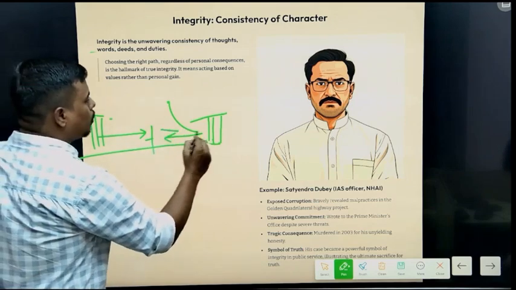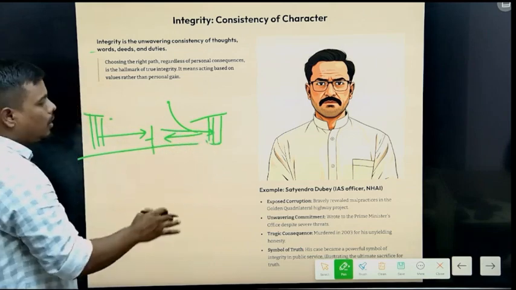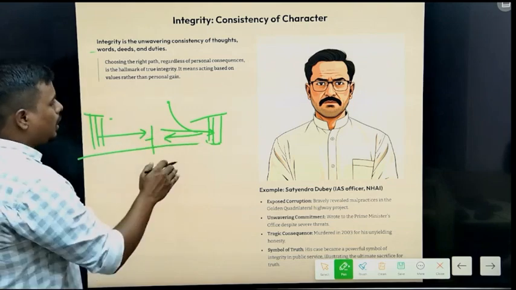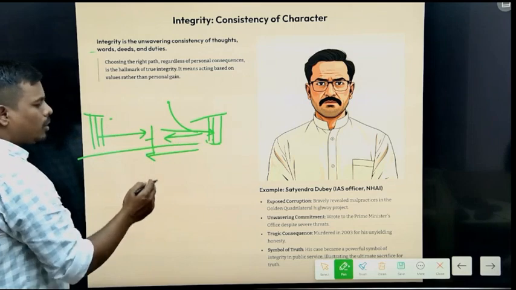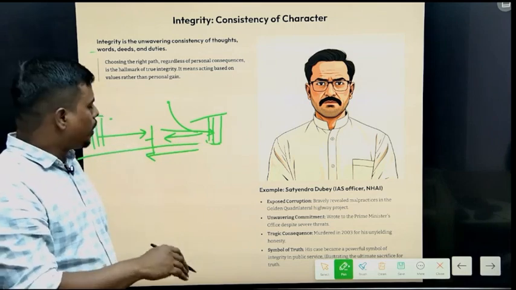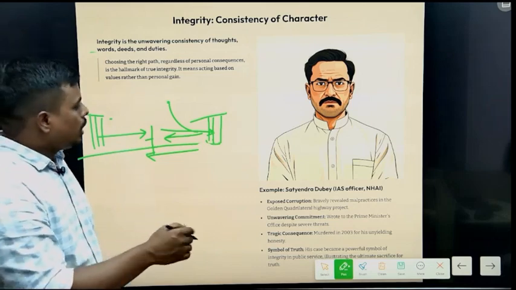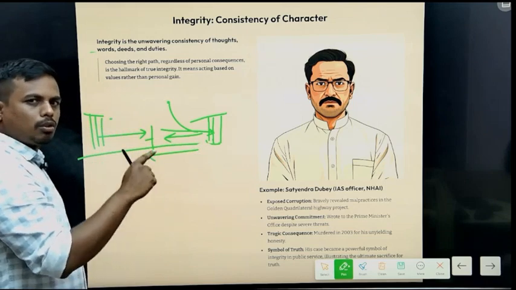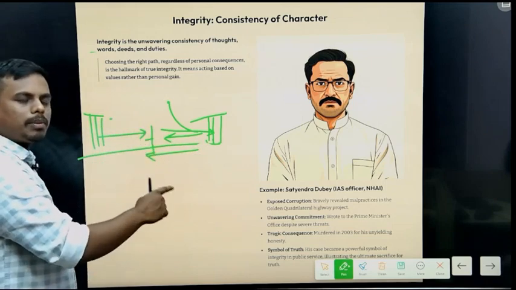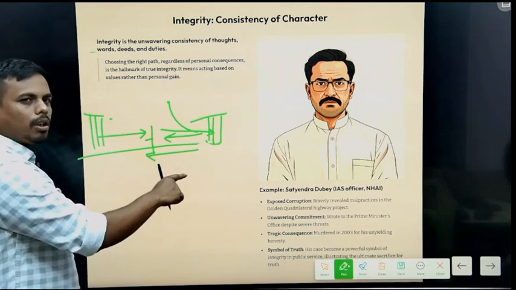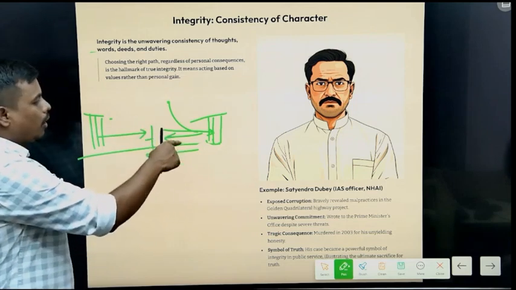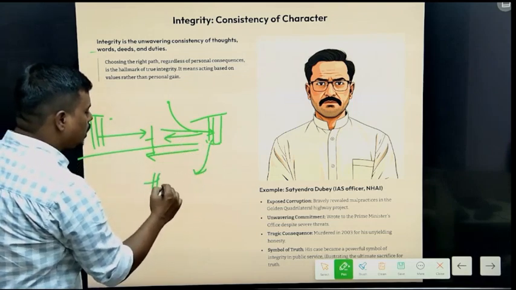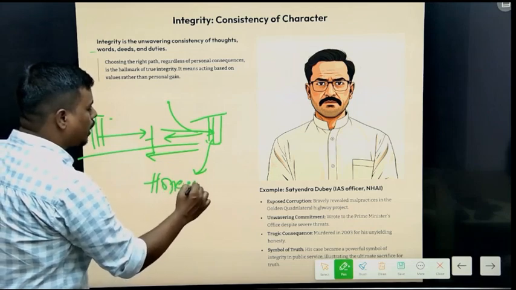If he throws the ball at the wicket, the batsman will be run out. But his inner conscience says let him complete the run, because he fell down due to the collision. As the rules say, if a batsman could not complete the run, he will be run out. So if he makes him run out, he will be honest, because he is following the rules of cricket.